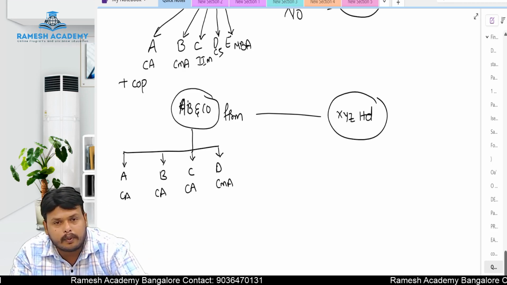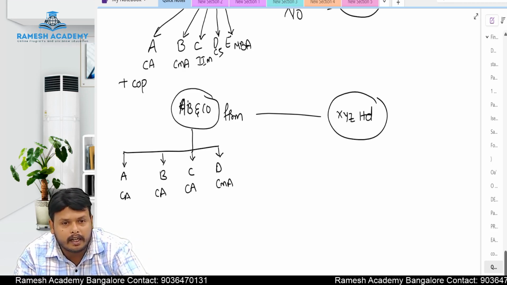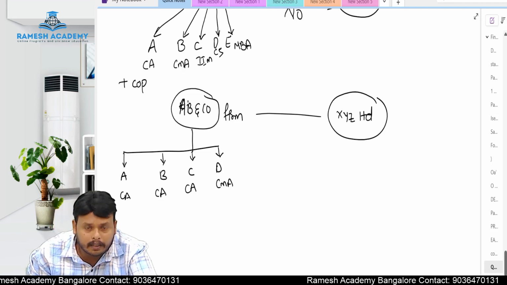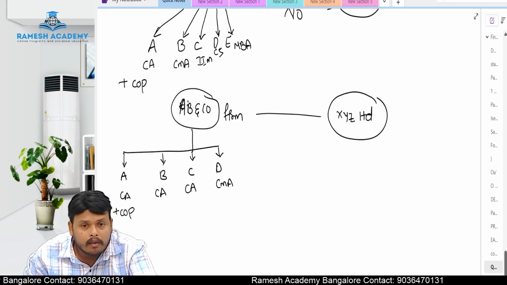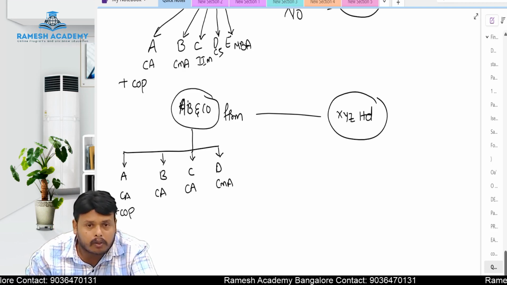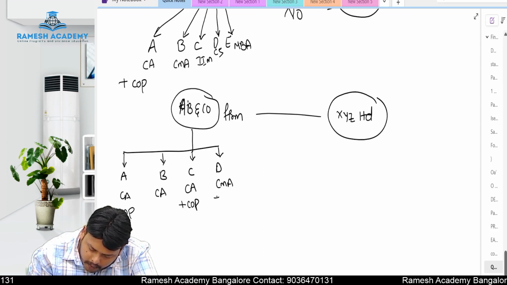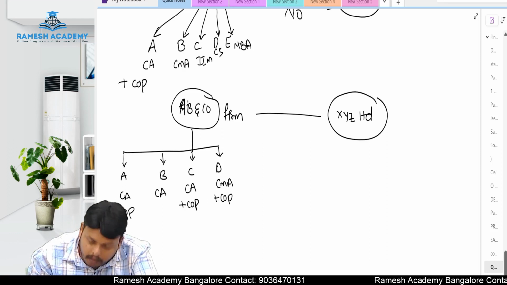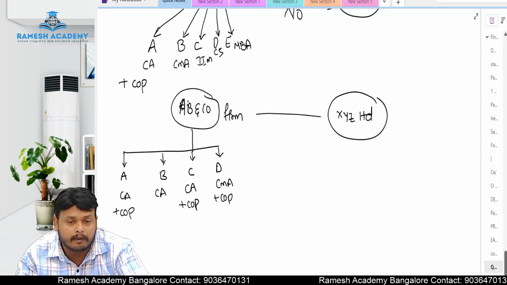Now in this example, you see AB and Co is a partnership firm. In this partnership firm, A, B, C, D are the partners. A is a chartered accountant, holding certificate of practice. B is a chartered accountant but not holding certificate of practice. C is a chartered accountant holding certificate of practice. D is a cost and management accountant holding certificate of practice. Whether CA and CMA combine together, whether they can open a partnership firm and provide services?